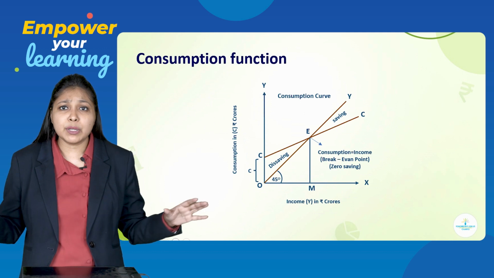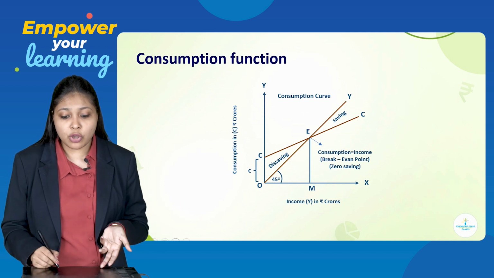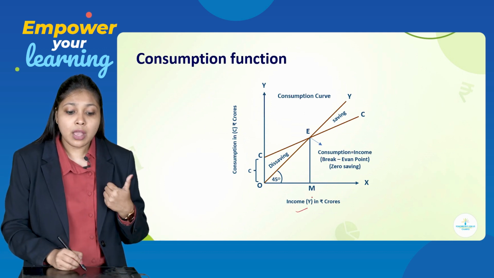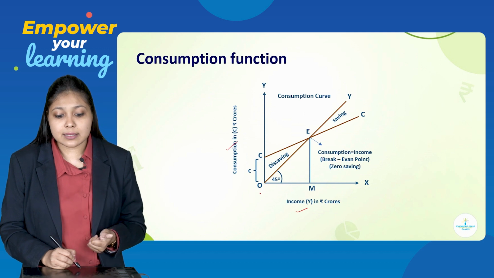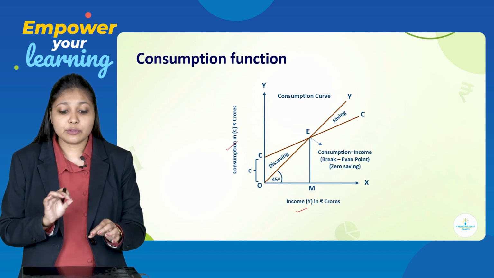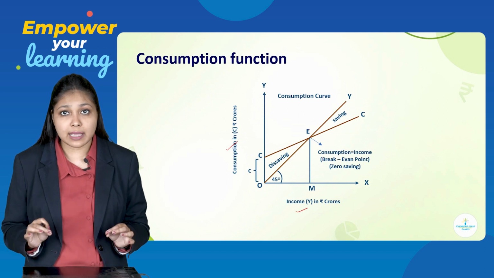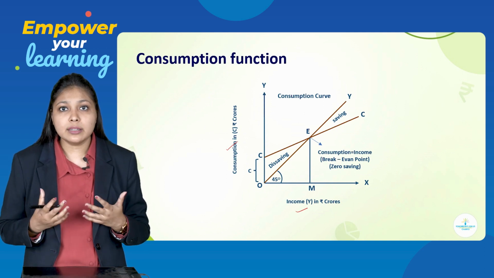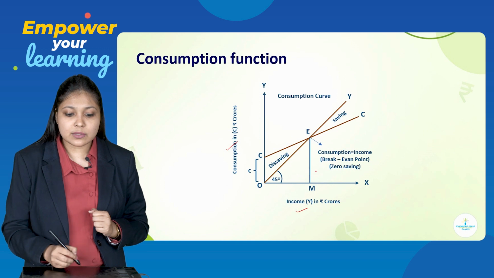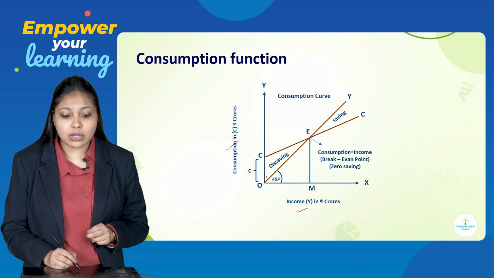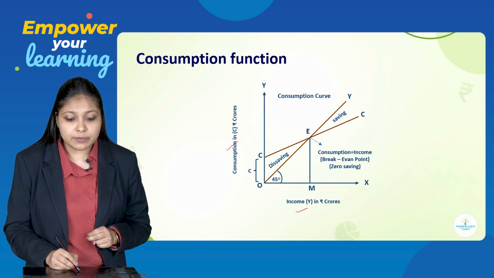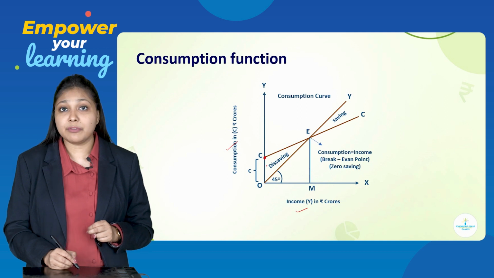So it is very simple to draw the diagram. On the x-axis we are taking income, on the y-axis we have taken consumption. See students, here we have not represented points on the x-axis and y-axis. You are supposed to write down the scale while you are drawing the diagram. So x-axis, y-axis, consumption curve. The consumption curve will always start from this point. Why?